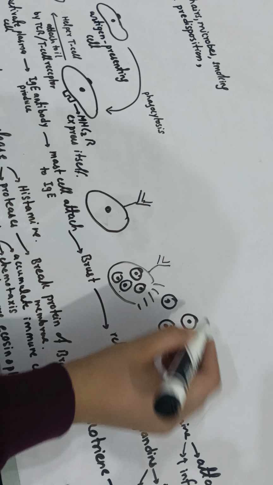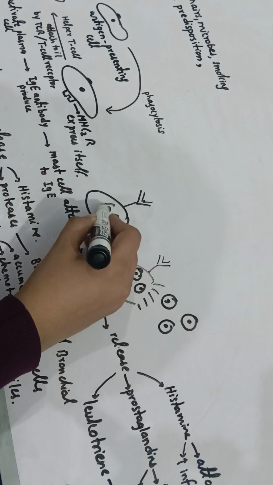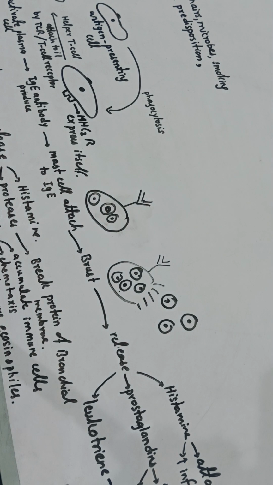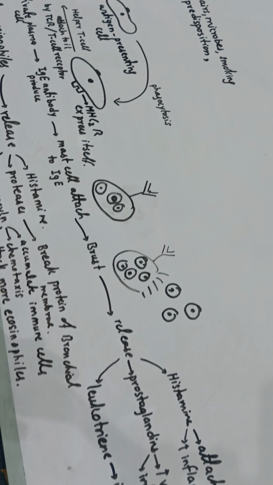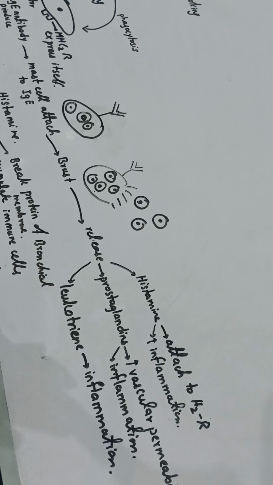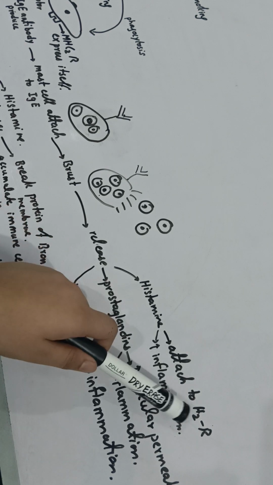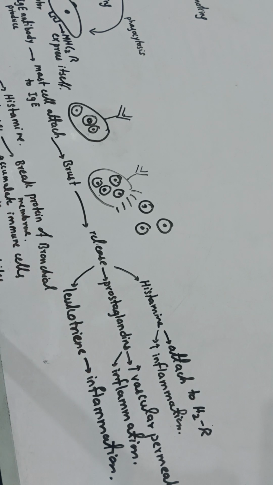And what these granules contain, I will explain. These granules actually contain the particles or chemicals which are responsible for causing inflammation. Now three types of chemicals are present inside it. First are the histamines. Histamine is one of the major causes of inflammation inside your bronchioles. So this histamine goes and attaches to the H2 receptors, histamine 2 receptors, which are present in your bronchioles. They will attach to them, and after that they will cause inflammation at the bronchioles.